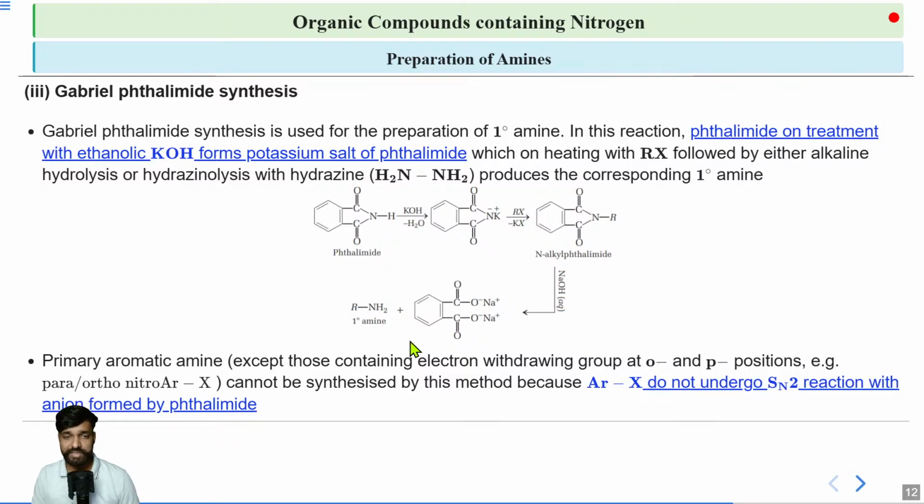Remember, this process can only be used for creating primary amines because it cannot create secondary and tertiary amine, and this is very obvious from the starting phthalimide as well, right? You are always removing only one hydrogen. There is only one ionizable hydrogen which is present, and that is substituting your nitrogen only one time. Got it? So there is no possibility of creating a secondary amine. So this is very, very important to remember.